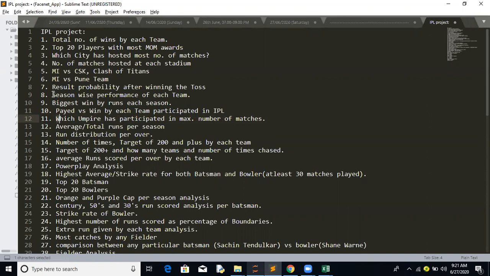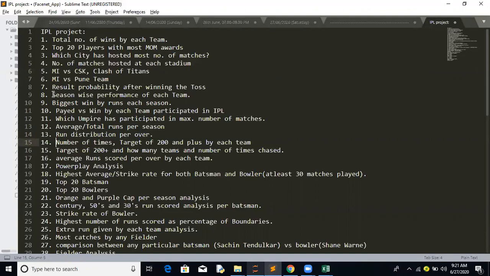There are three features available: umpire 1, umpire 2, umpire 3. Average and total runs per season, basically total runs for all the teams per season. Run distribution per over. For example, it could be the number of boundaries, say fours and sixes, per over.